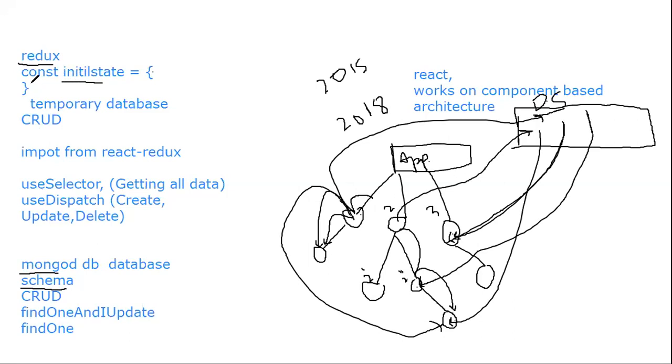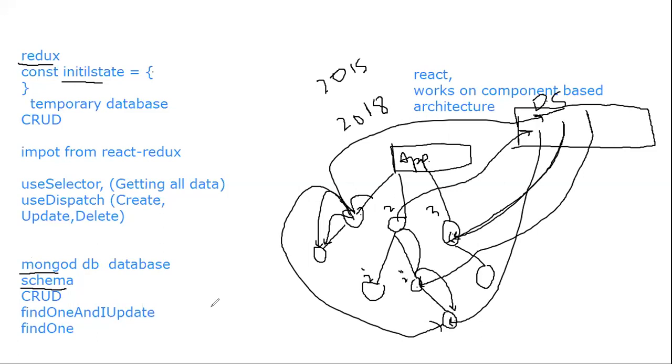We will look into how it will work. In the same way, if we have any database, we should perform CRUD operations, then only we get the benefit of the database. If you have a database and you cannot perform CRUD operations, then what is the point of the database?